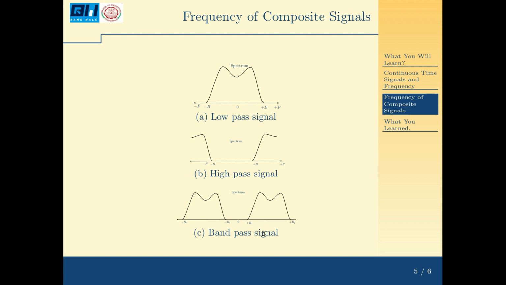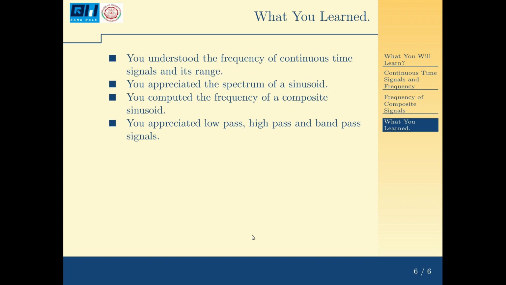And for the band pass signal, from minus B1 to plus B1, in between this range, this low pass range, signals are not present. Above B2 and below minus B2, no signal is present. So all frequencies are confined within B1 to B2, and here you have the mirror image. So this is a band pass signal.